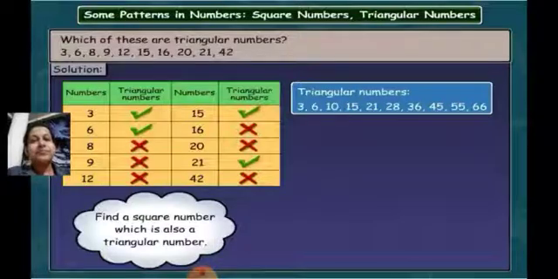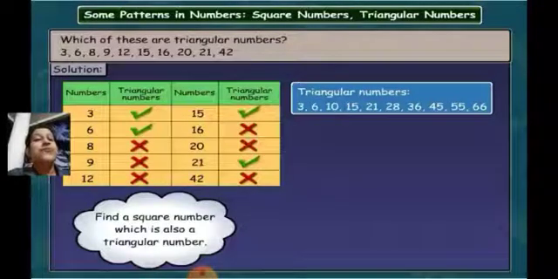Next is 3 into 3 is 9. Then we have 4 into 4 is 16. Then we have 5 into 5 is 25. Then we have 6 into 6 is 36. 7 into 7 is 49. 8 into 8 is 64. And 9 into 9 is 81.